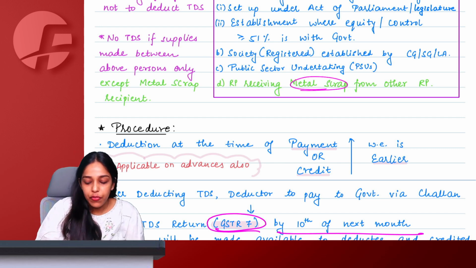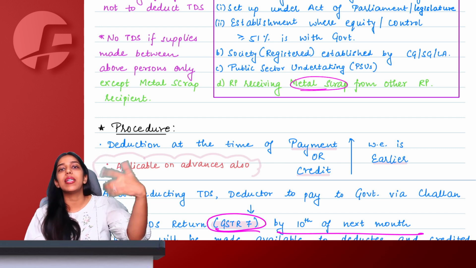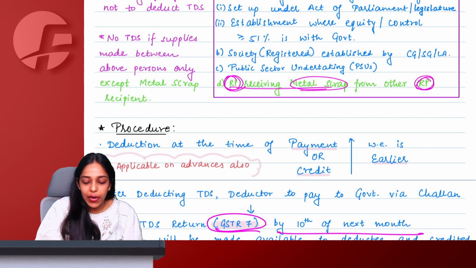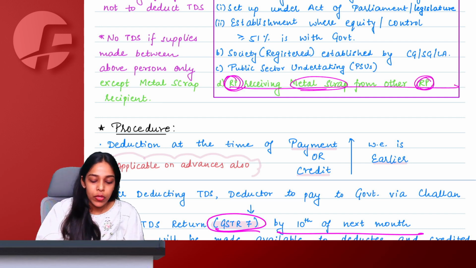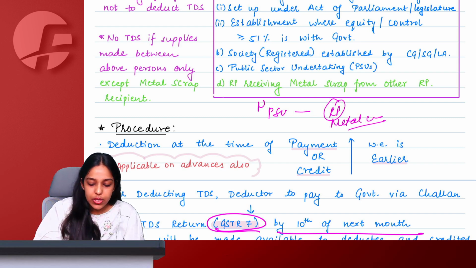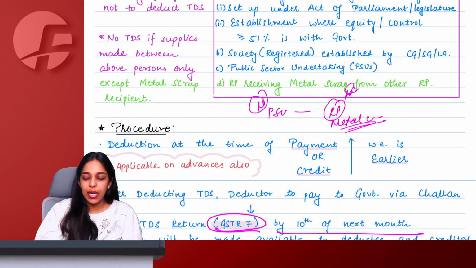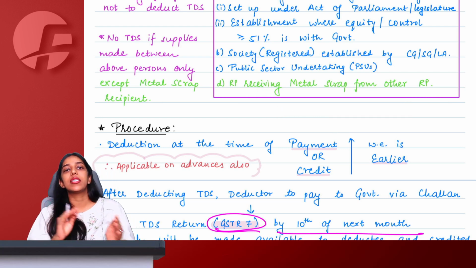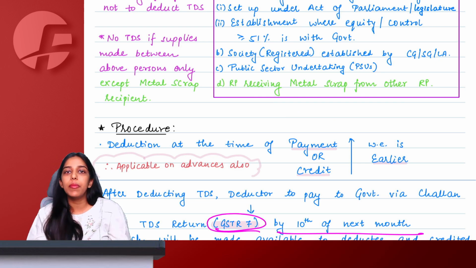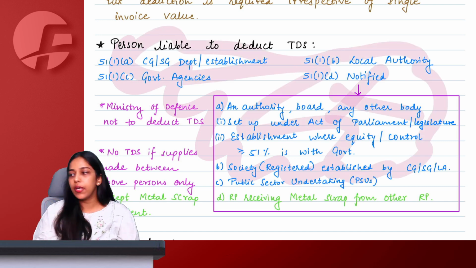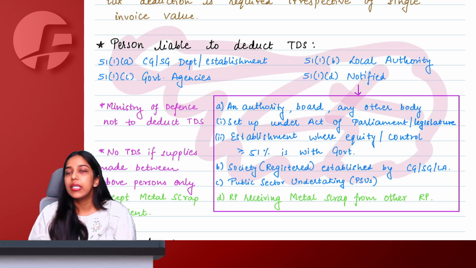Because normally one metal scrap supplier supplying to another metal scrap supplier becomes an internal kind of supply only. And these people, though as such, are notified to deduct each other's TDS, right ma'am? So let us say, even if a PSU supplies metal scrap to a registered person, or one registered person supplies metal scrap to another registered person, TDS will be deducted. Otherwise, if these people do internal transactions, then no TDS is required to be deducted.